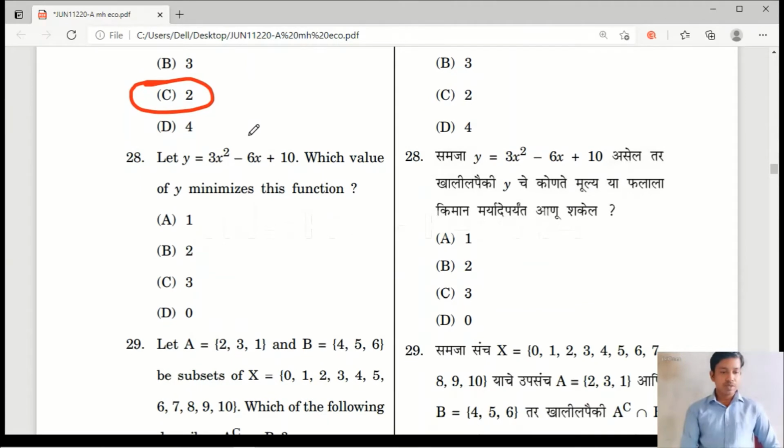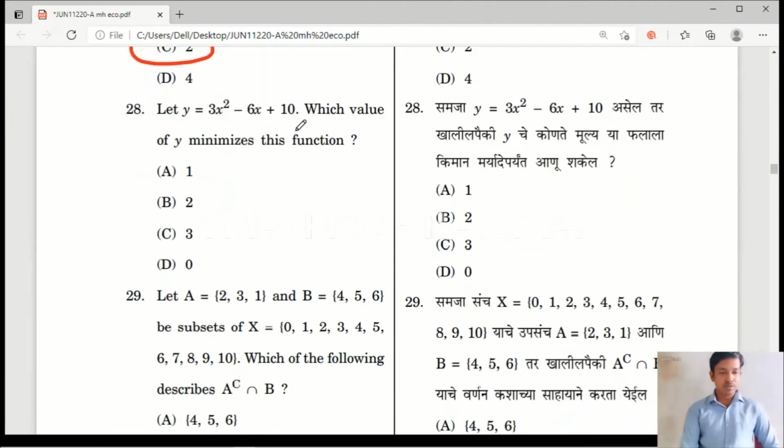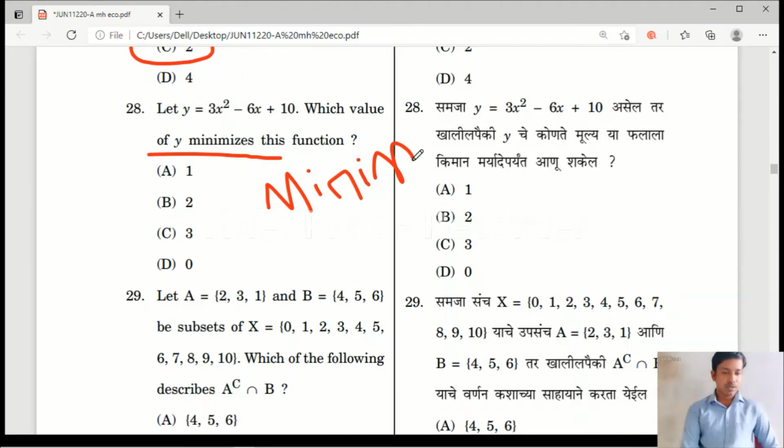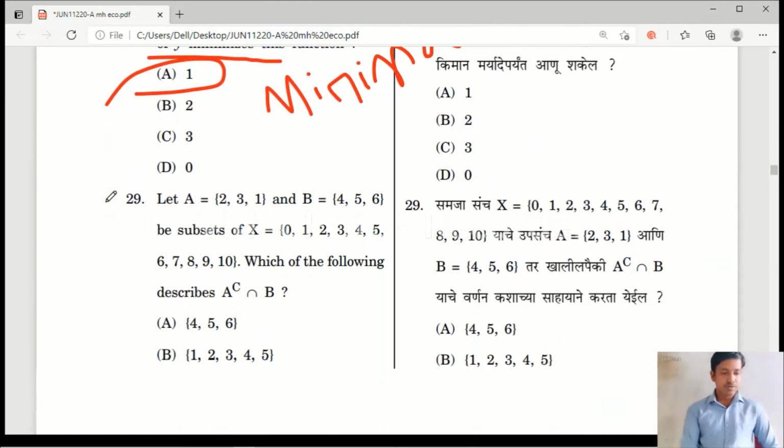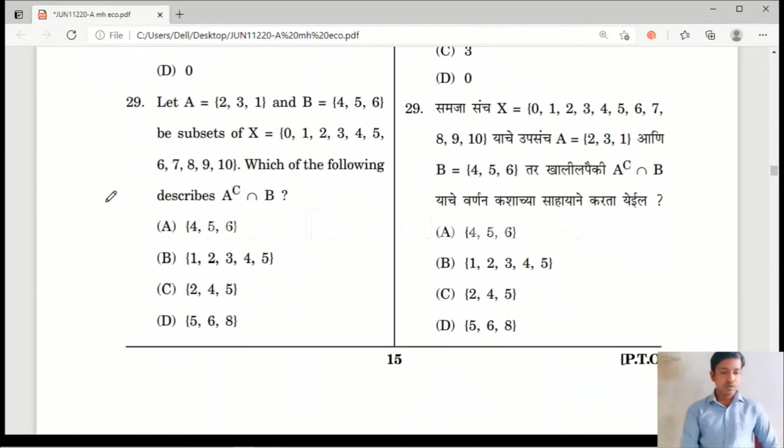Yes, let y is equal to 3x square minus 6x plus 10. Which value of y minimizes the function? It means here we have to find the minima, and to find minima also we have to apply the derivatives. Yes, we can calculate it later, and here the minima value will be 1.